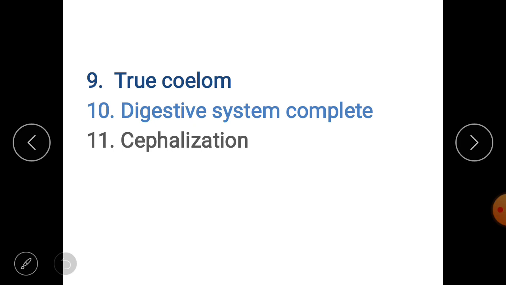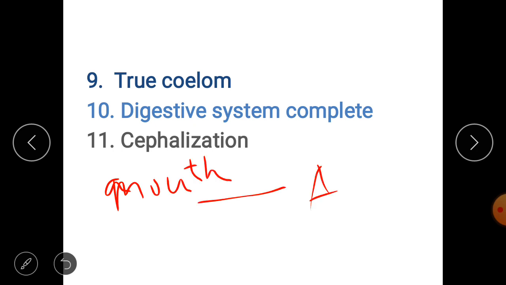Okay, so then they have a complete digestive system. You know what a complete digestive system is? Complete means if the digestive system begins from the mouth to the anus, then we say it is a complete digestive system.